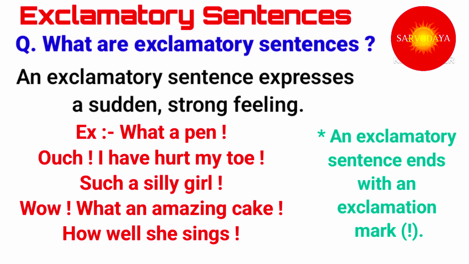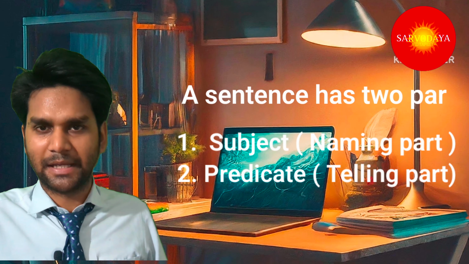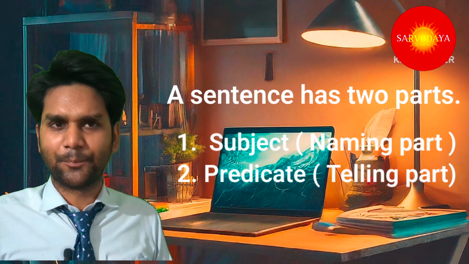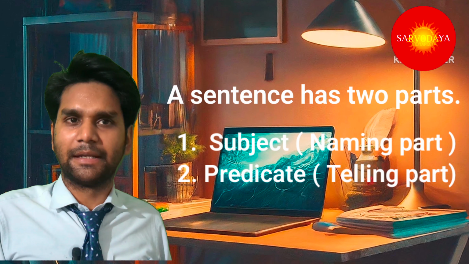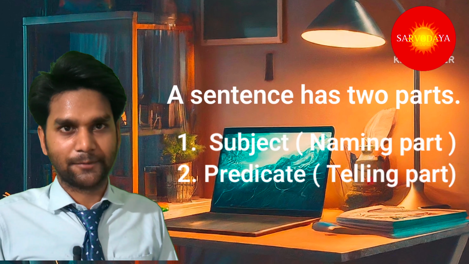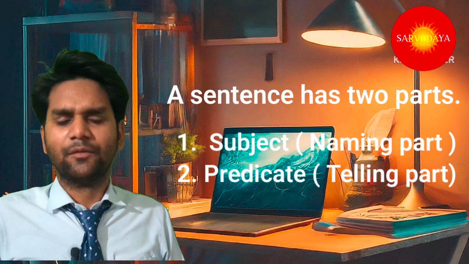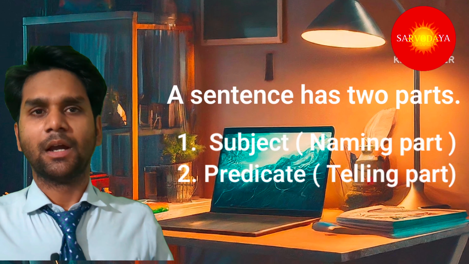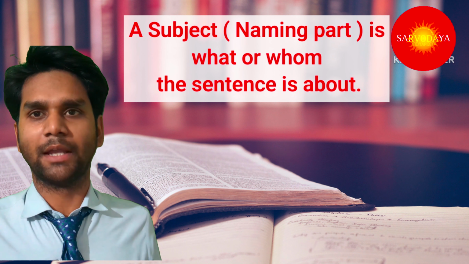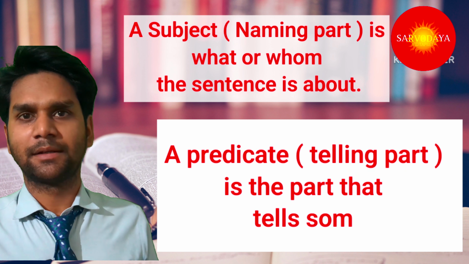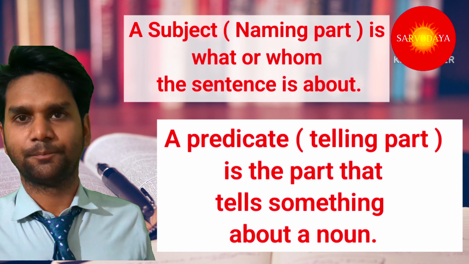Now we have a very important point: when you read a sentence, in that sentence there are two parts. The first one is the subject, that is also known as the naming part, and the second one is the predicate, that is known as the telling part. Now let's see what subjects and predicates are. A subject is what or whom the sentence is about, while a predicate is the part that tells something about a noun.